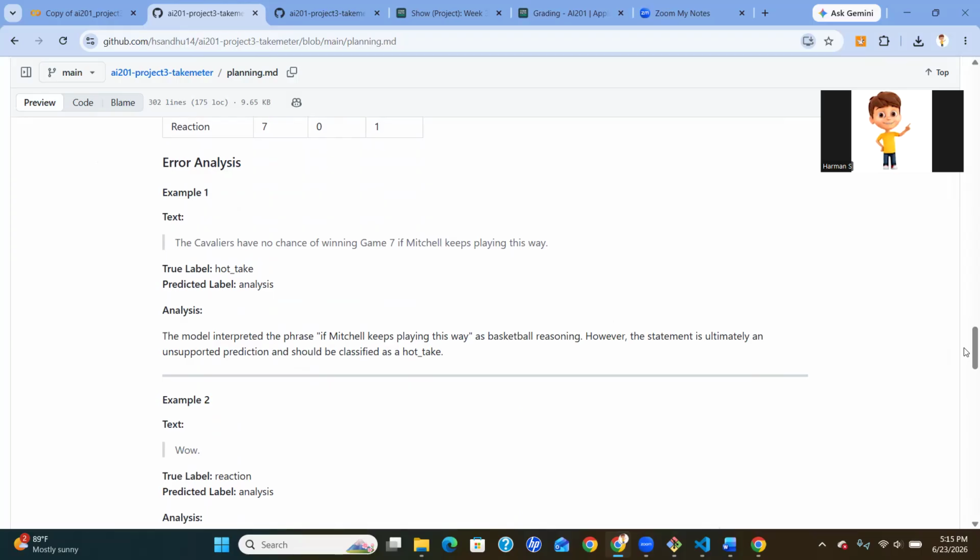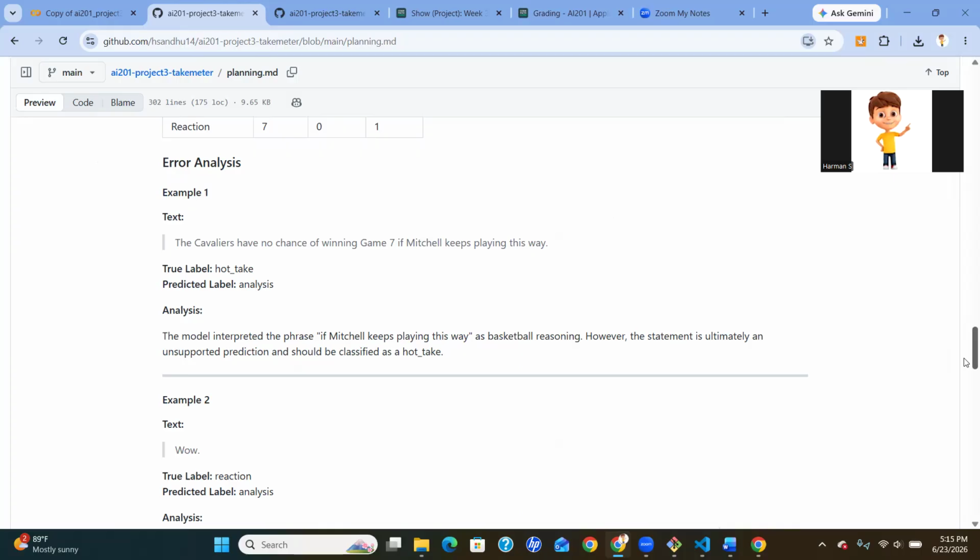And the second example is simply just "wow." The true label is reaction, but the model predicted analysis. And this demonstrates that the model struggled with extremely short comments since there is almost no information present. The model appears to default toward analysis.